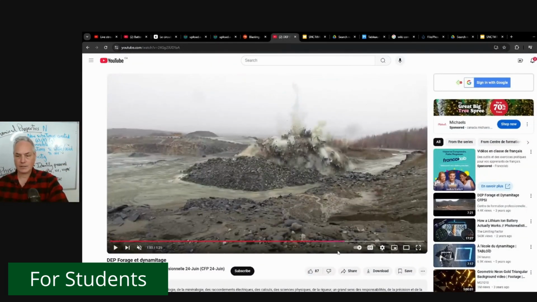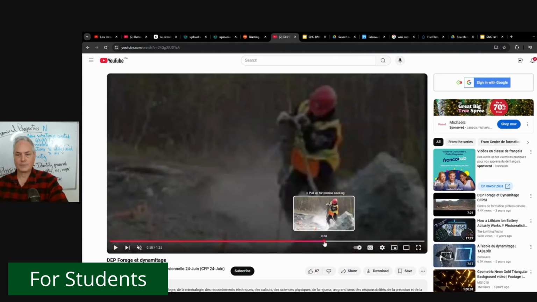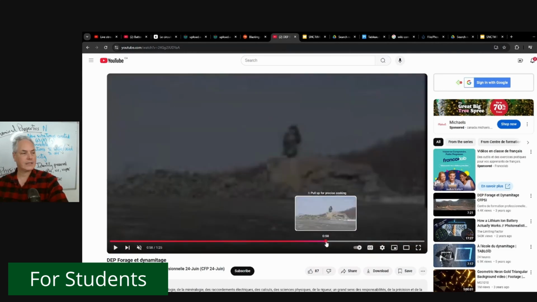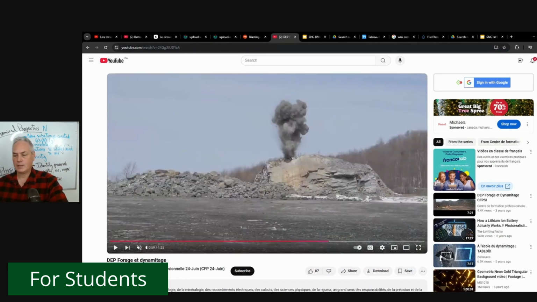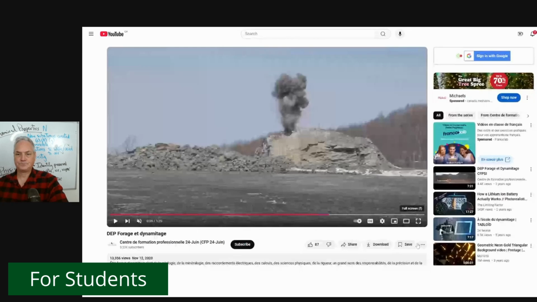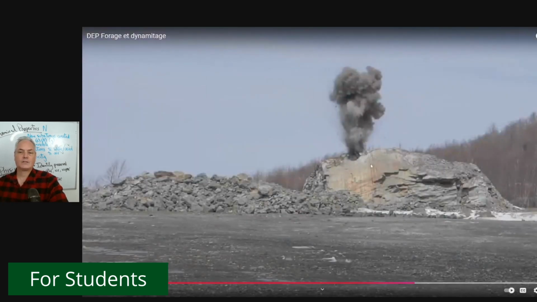I have here a few examples. There we go. So this one is from Centre de Formation Professionnelle. Let's see if I can make it bigger. So we have here some rock that we need to blast. Here we have the first explosion. The first explosion is important because rocks need room to expand.